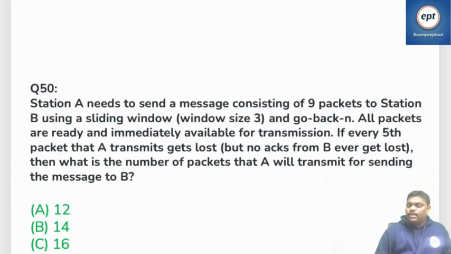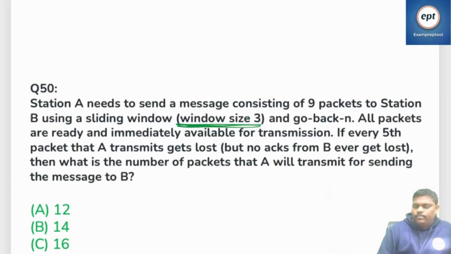Right? But no ACK from B ever got lost. This is a very tricky question. Go back by N, these kind of problems are tricky. Stop and wait, I think normal. Selective repeat also, these kind of problems are normal. But this is tricky, right? So I will do one time. See correctly? Window size is 3. This is the trap.